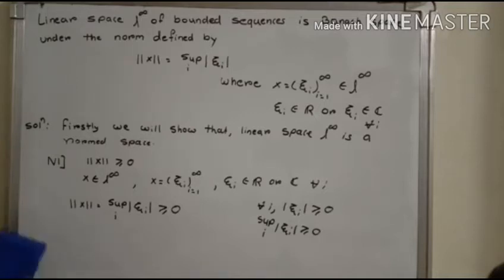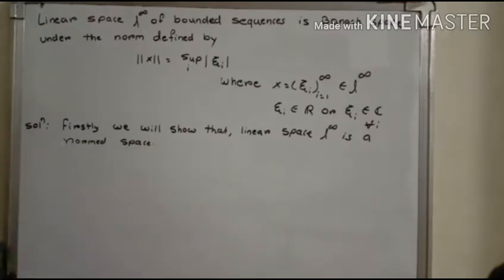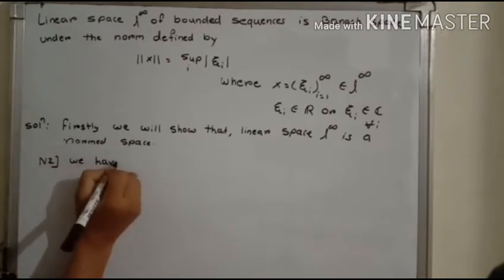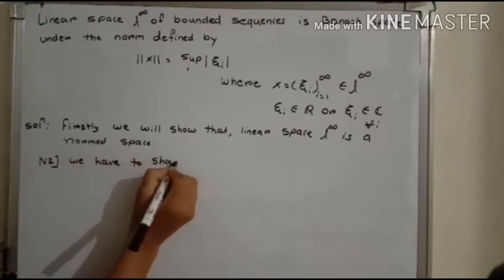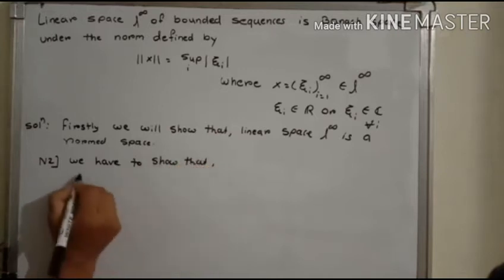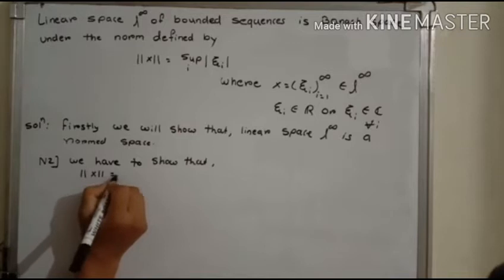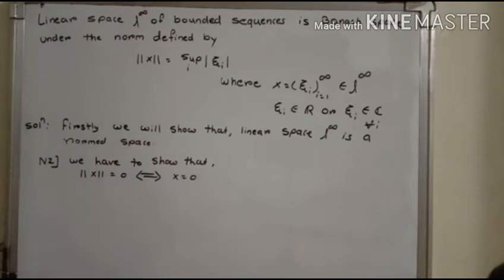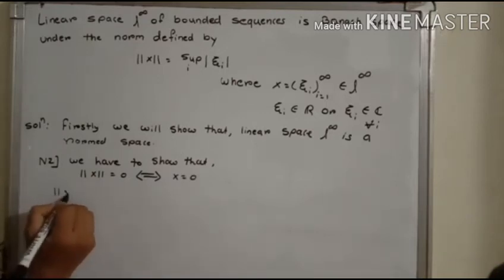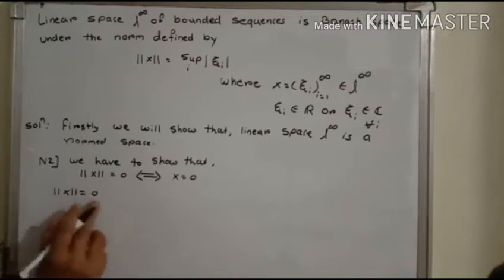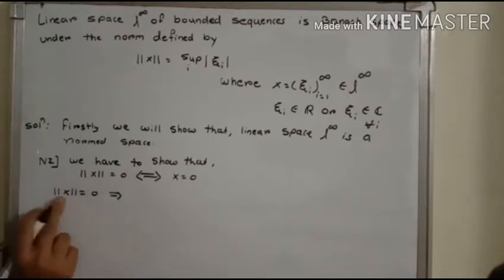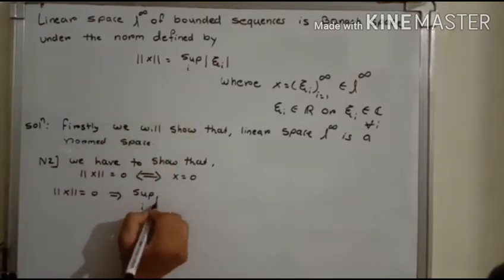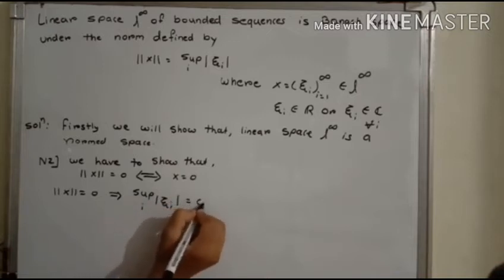Now the second property of the norm, N2. In N2 we have to show that norm of x equals 0 if and only if x equals 0. So we start with norm of x equals 0. Now norm of x equals 0 implies, writing down the definition of norm of x, that the supremum over I of mod of xi I equals 0.